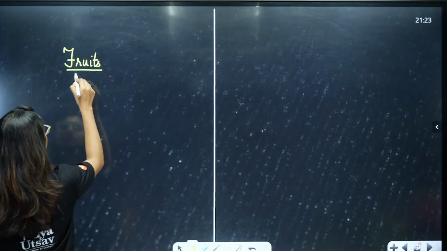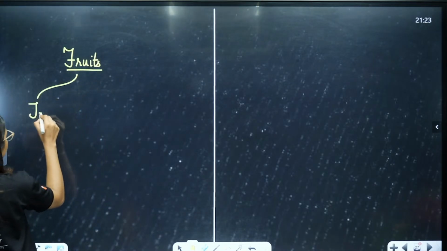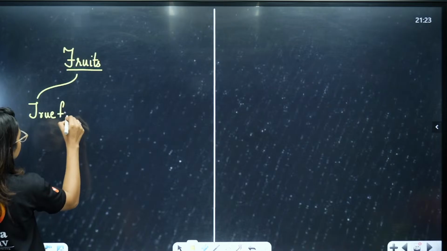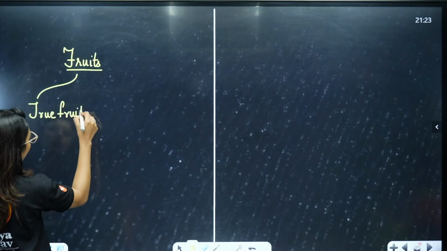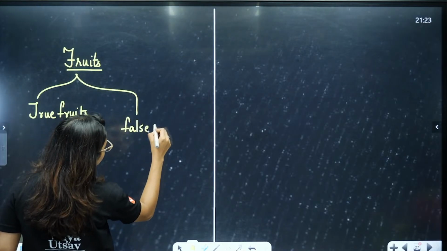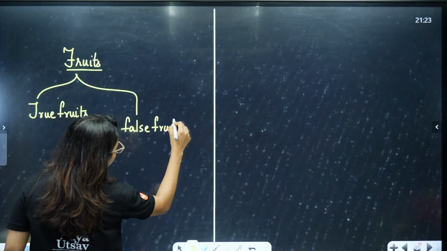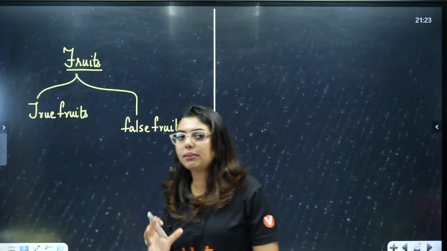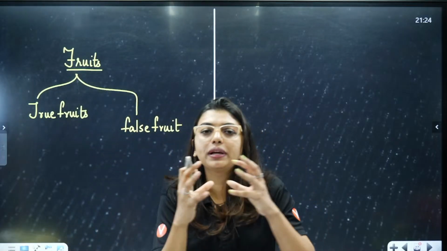Okay, two types of fruits are there. What are they, students? True fruits. Now, what do I mean by true fruits? I am expecting this fruit to form from the ovary, and then you have false fruit. So, when I say true fruit, what am I expecting? Ovary should become the fruit.